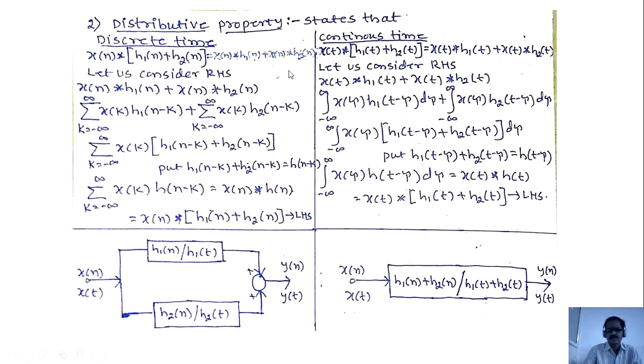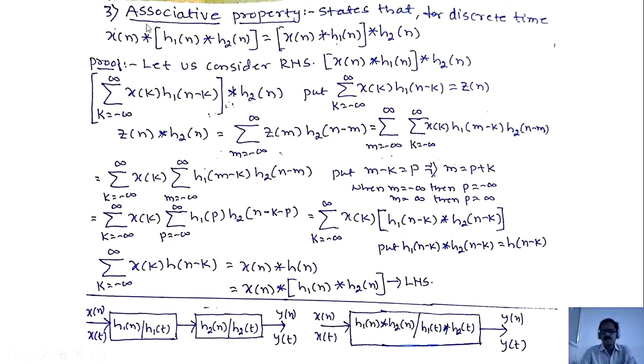So overall, the distributive property says that if any LTI systems are connected in parallel, those two LTI systems can be replaced by a single LTI system by adding their impulse responses, h1 of n added with h2 of n, or h1 of t added with h2 of t. Two LTI systems which are in parallel will be replaced by a single LTI system with their impulse responses summed. Thank you.